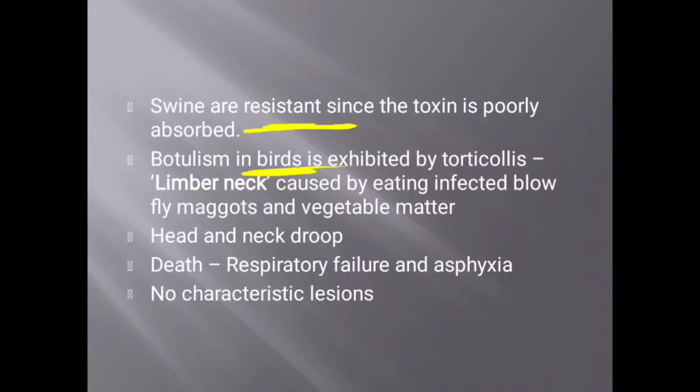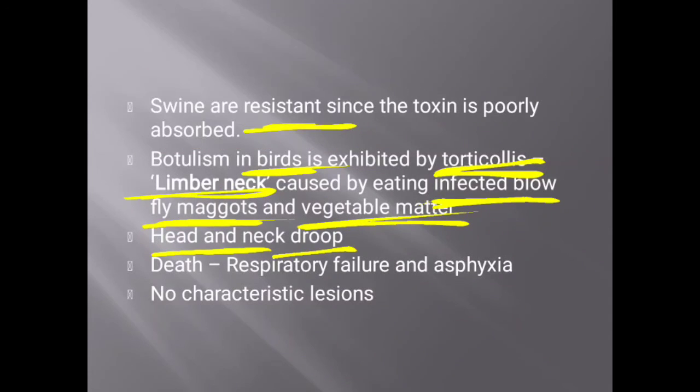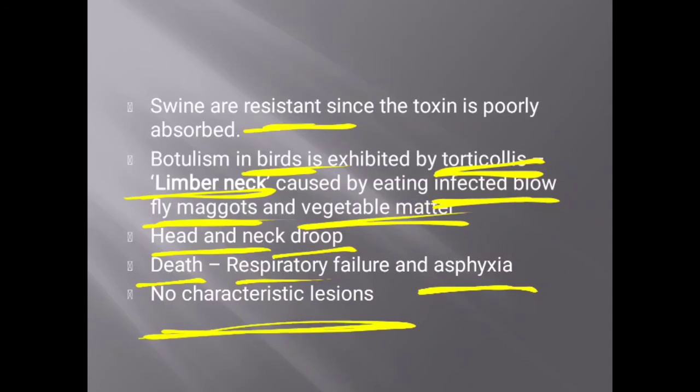And in the case of birds, the affected bird exhibits torticollis, which means twisting of the neck, that is called limber neck. This is caused by eating infected blowfly maggots and vegetable matter. In this case, the head and neck drop, and death of the poultry is because of respiratory failure and asphyxia. Some other clinical signs are paralysis of the neck, labored breathing, that is difficulty in breathing, and ruffled feathers. These are some significant clinical signs in the case of poultry, and there are no characteristic gross lesions.